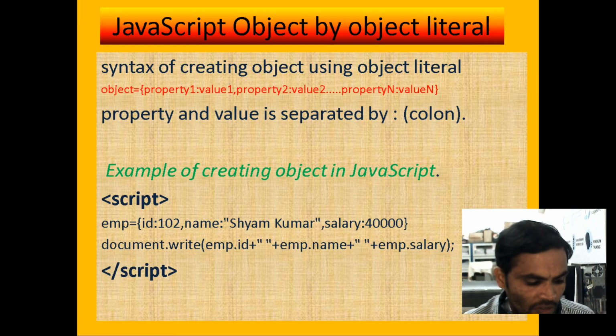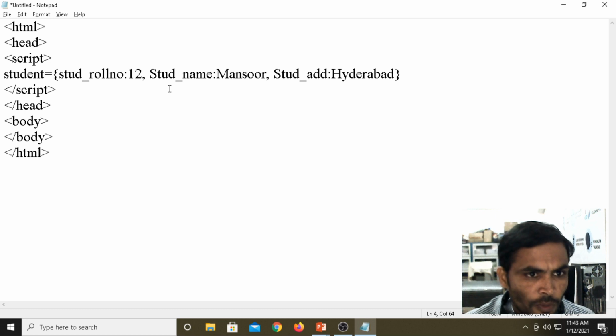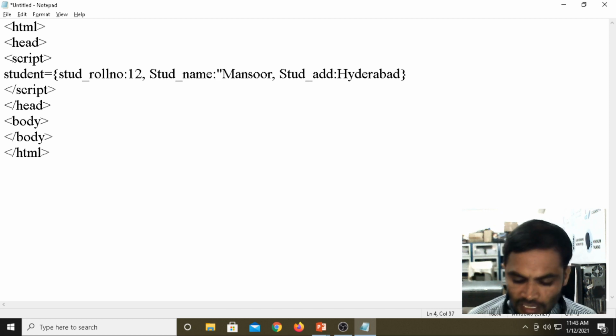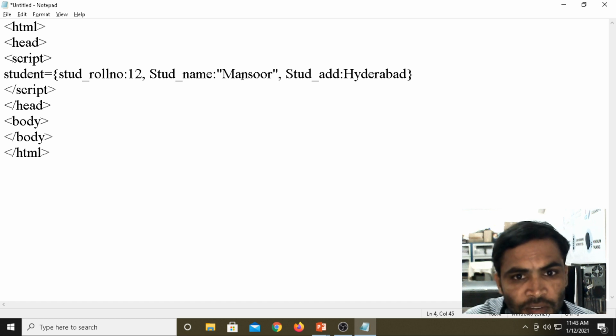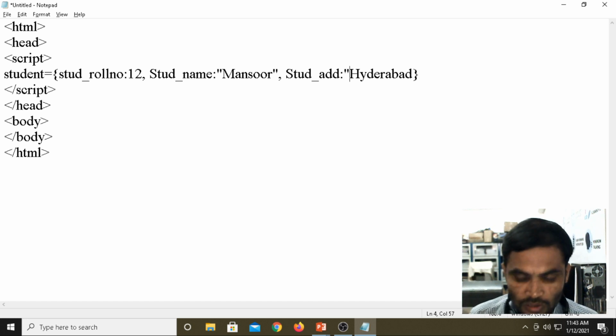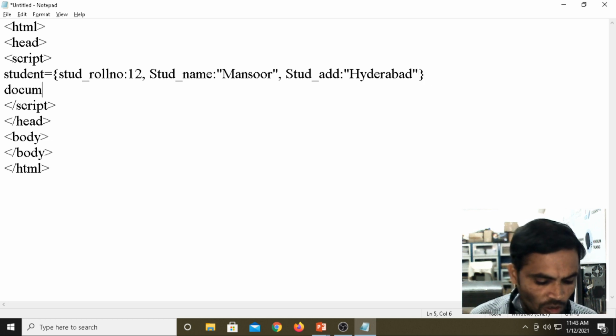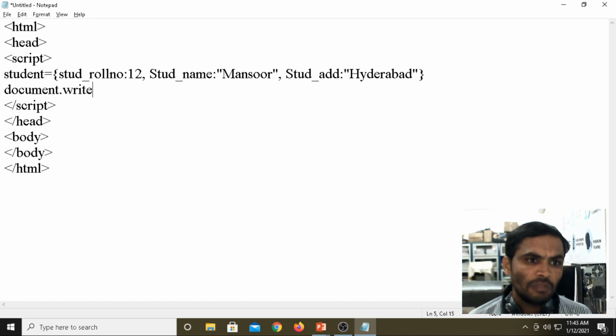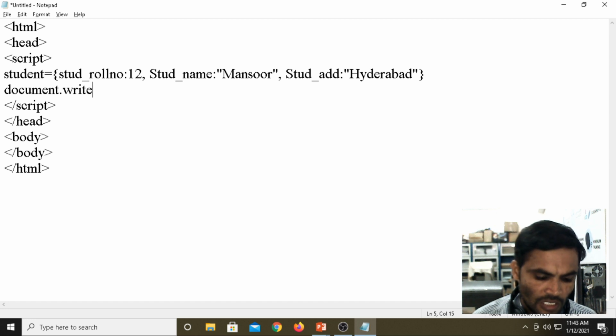Now in your program, if you want to define the property student name, for the student name, if you want to define a string, meaning a group of characters, we should compulsorily declare it in double quotes. Now if you want to display, I'm using the document object. Document.write means it will display the output on the browser.